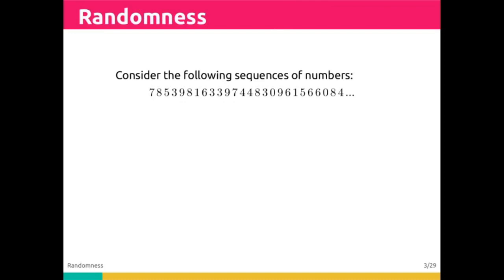Consider the following sequences of numbers. The first group of numbers contains things like 7, 8, 5, 3, 9, 8, 1, 6, etc. If I were to ask you to predict the next number in this sequence, would you be able to do so?